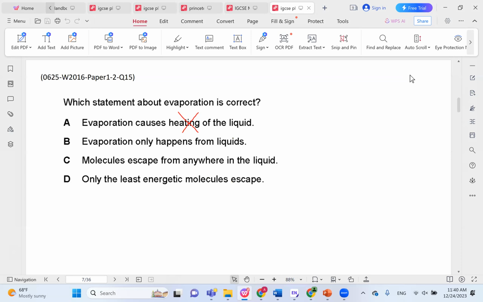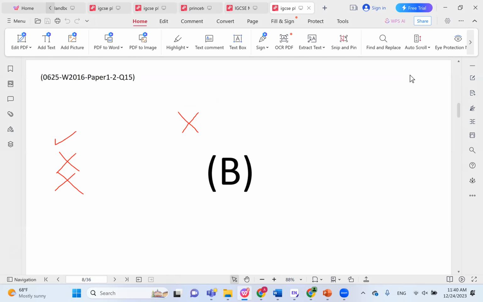Evaporation only happens from liquids. This is actually correct, because evaporation is basically the conversion of liquid into gas. Molecules escape from anywhere. We said this is incorrect. They only escape from the surface. Only the least energetic molecules escape. No, the most energetic molecules can actually escape. So B here would be the correct answer.